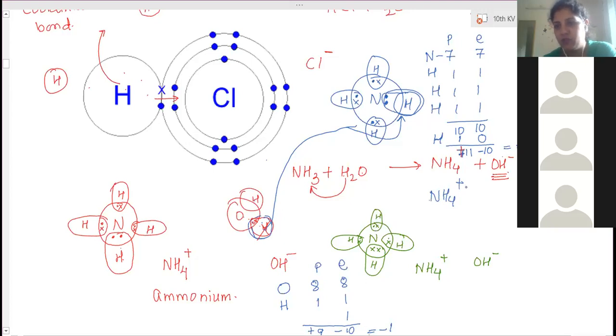Only this atom has this property, bond compound has this property. Ma'am, so then this NH4 and that oxygen, these two remain separately in the aqueous state. But they should combine then because one is positive, one is negative. When they dissolved in water, in the aqueous state, they remain separated from each other. In the solid state, they combine. OH minus, hydroxide 1 minus, shows the basic property, basicity.